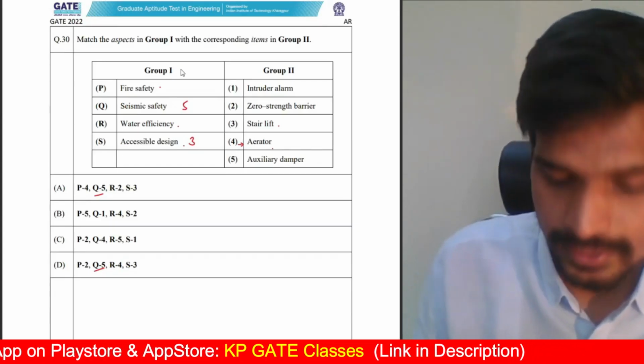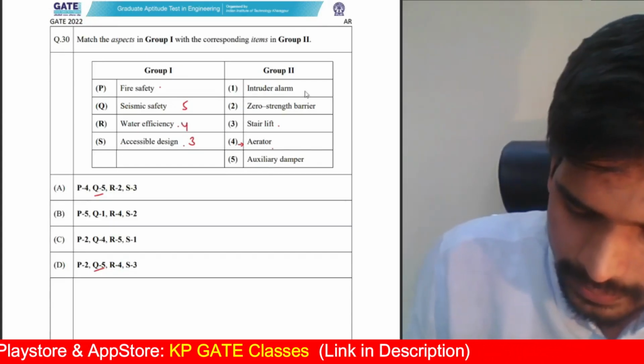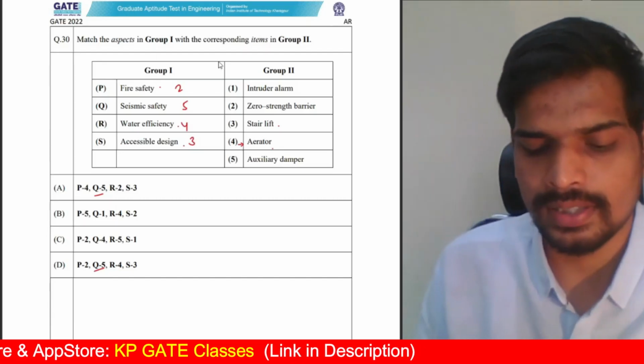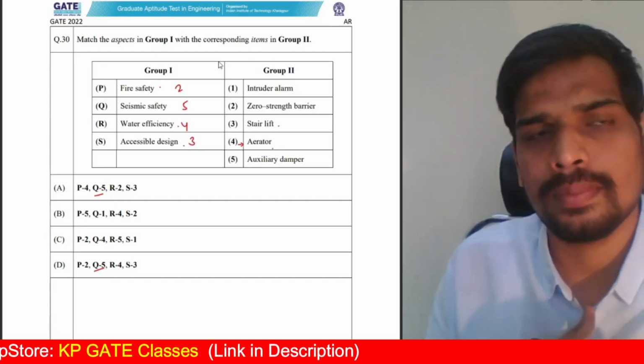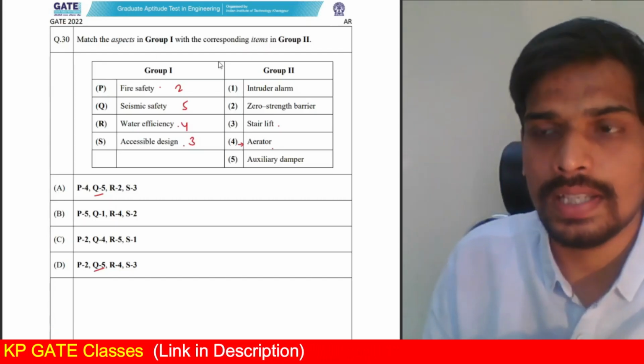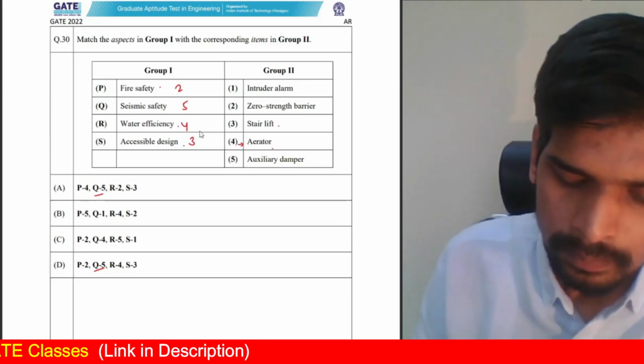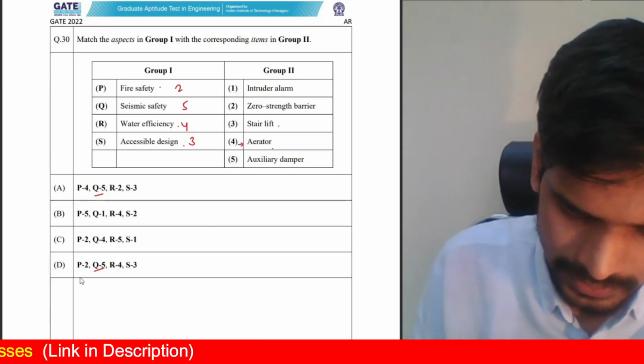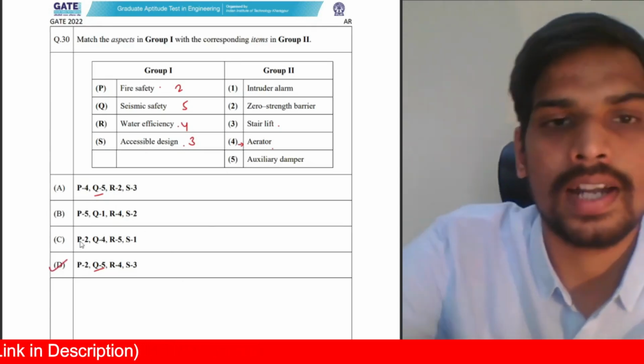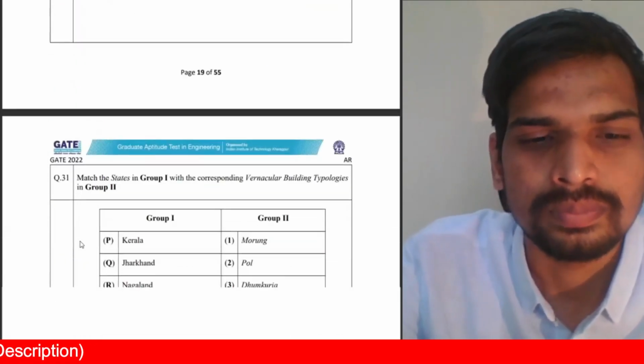Water efficiency, the answer is aerator for that. And fire safety, it is zero strength barrier. That's a means which is used to estimate the fire safety levels of any surface. So 2543 is the correct answer. Option D is the correct answer for the given options.